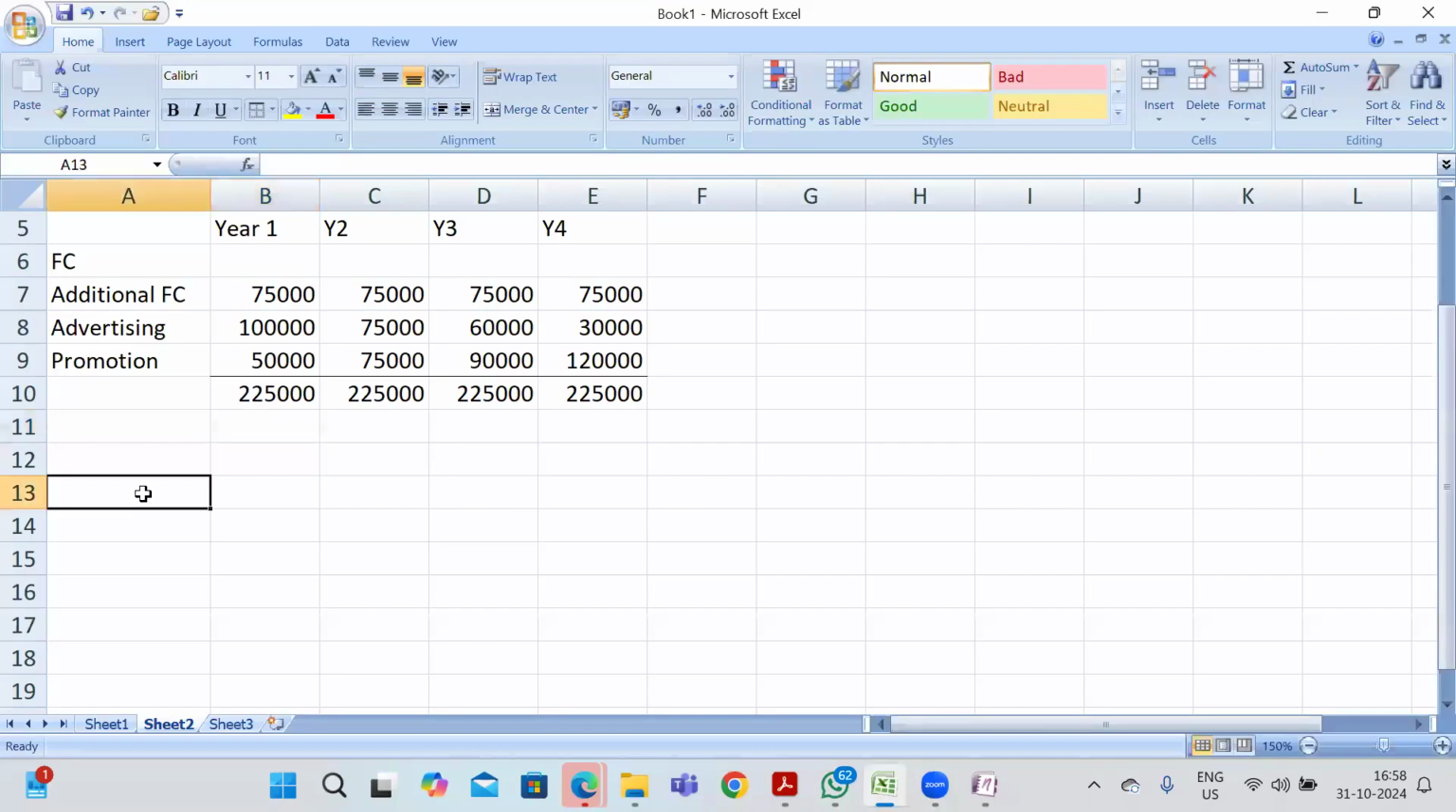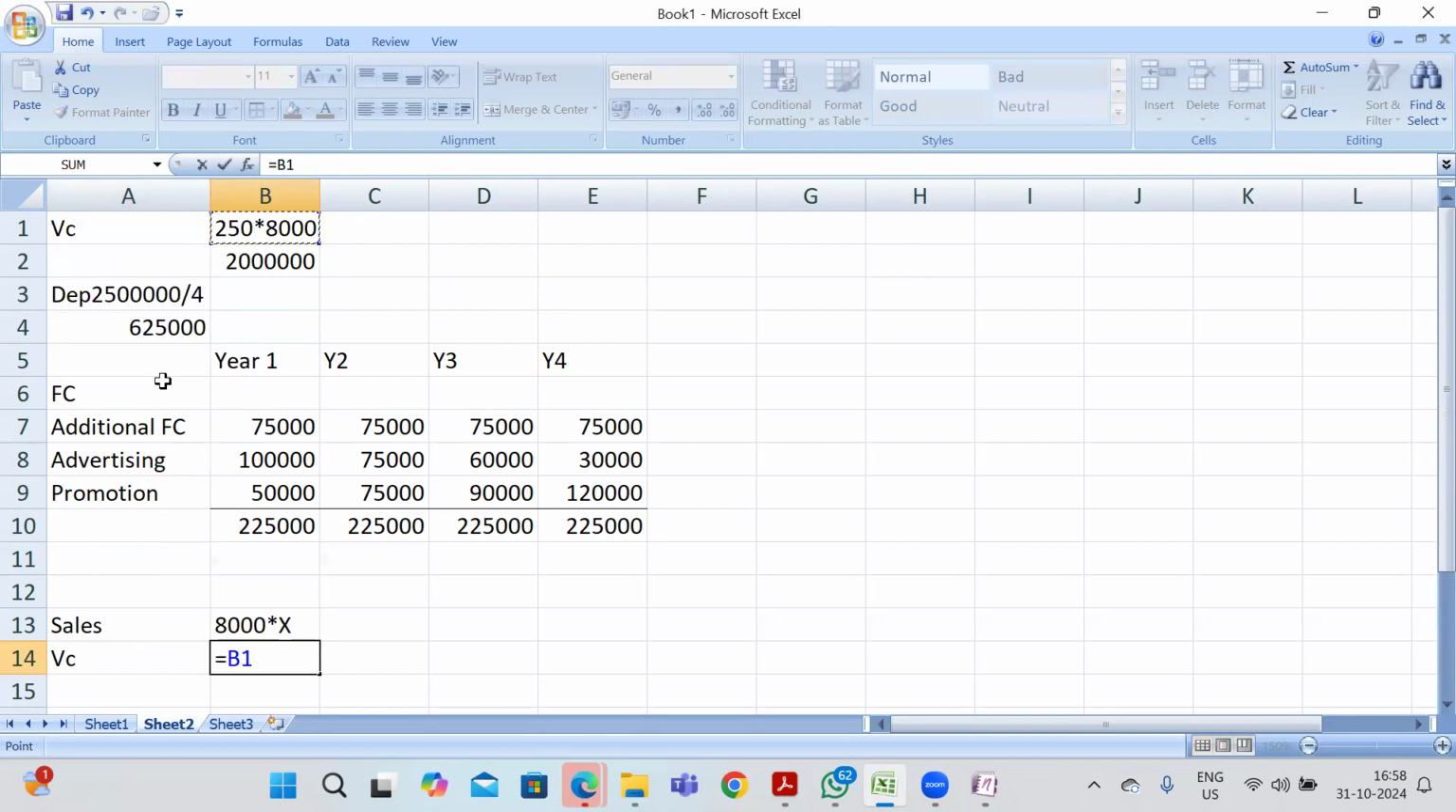So sales. I will just calculate what my sales are. Sales is 8,000 units into my selling price, which I am assuming here as X. So 8,000 into X it will be. My variable cost, which we have already calculated, is 8,000 per year. So variable cost is 20 lakhs per year. My fixed cost is 2,25,000.